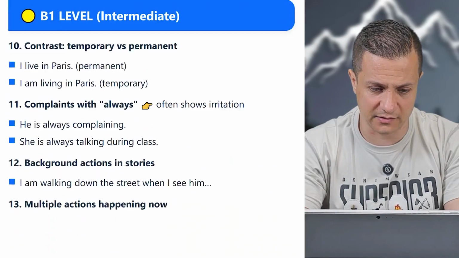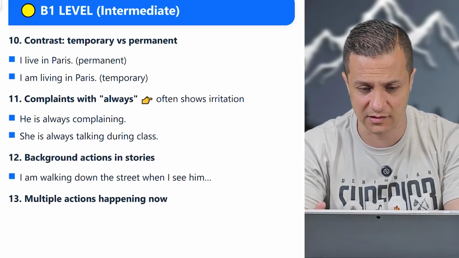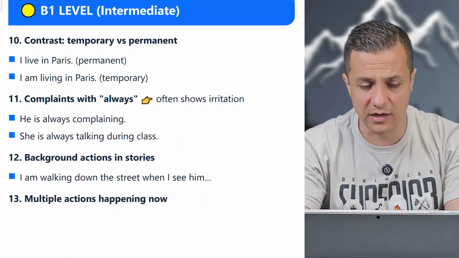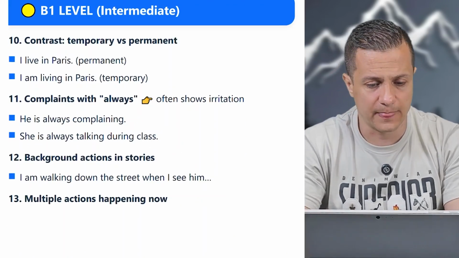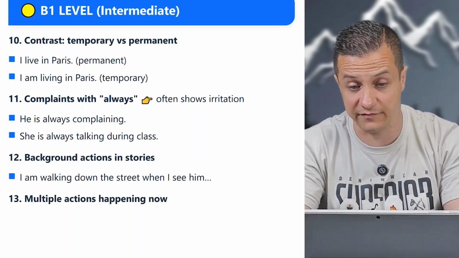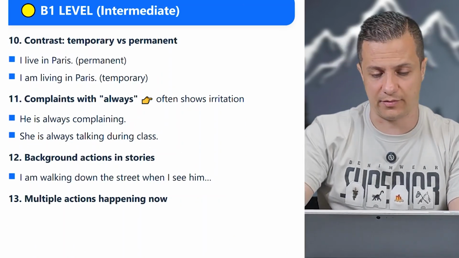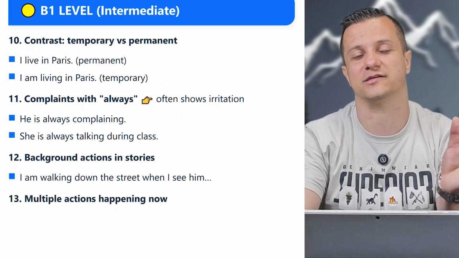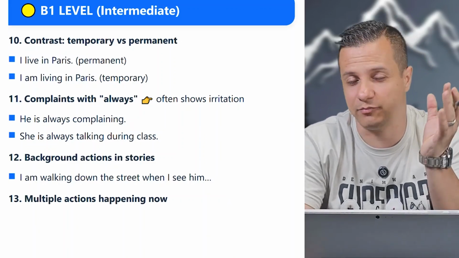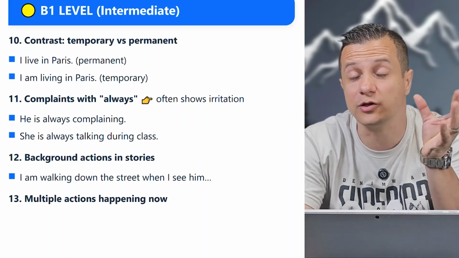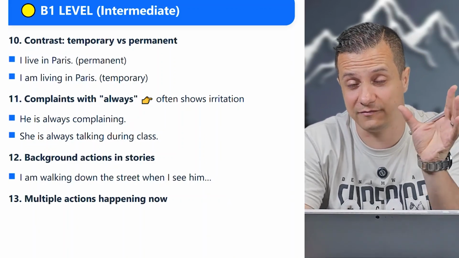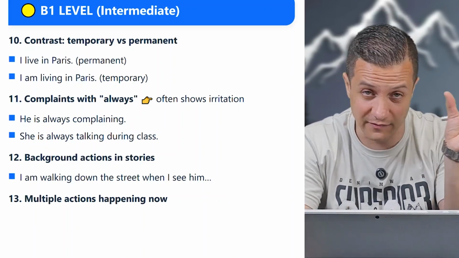B1 intermediate, contrast: temporary versus permanent. I live in Paris, okay, permanent. I am living in Paris, temporary. The point that I just said in the video, simple present tense: we do not use state verbs, and a lot of state verbs like this.